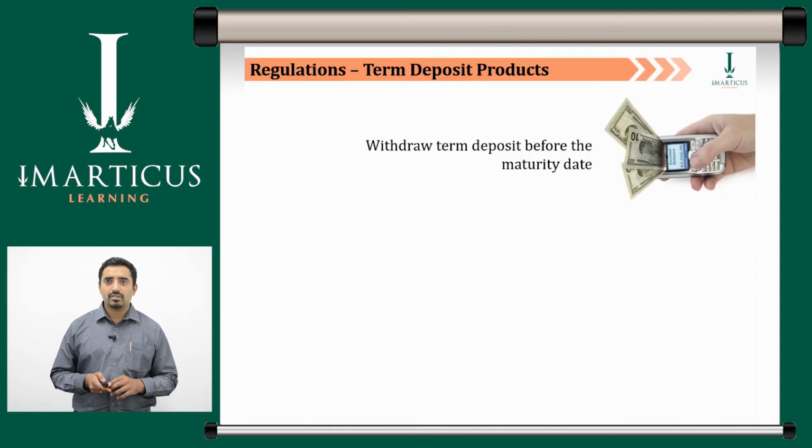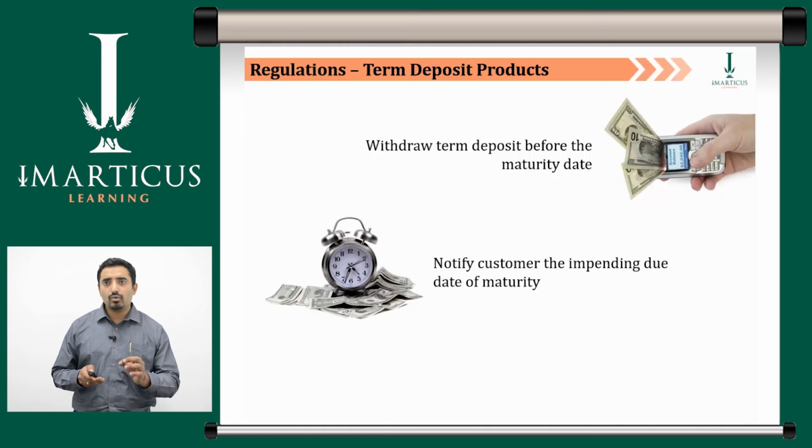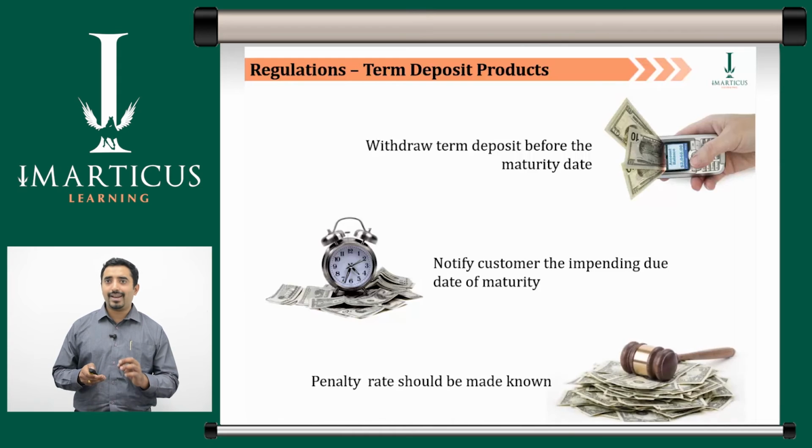Term deposits give the facility to withdraw the term deposit before the maturity date. The bank will notify the customer of the impending due date of maturity. Finally, the penalty rate should be made known to the customers.